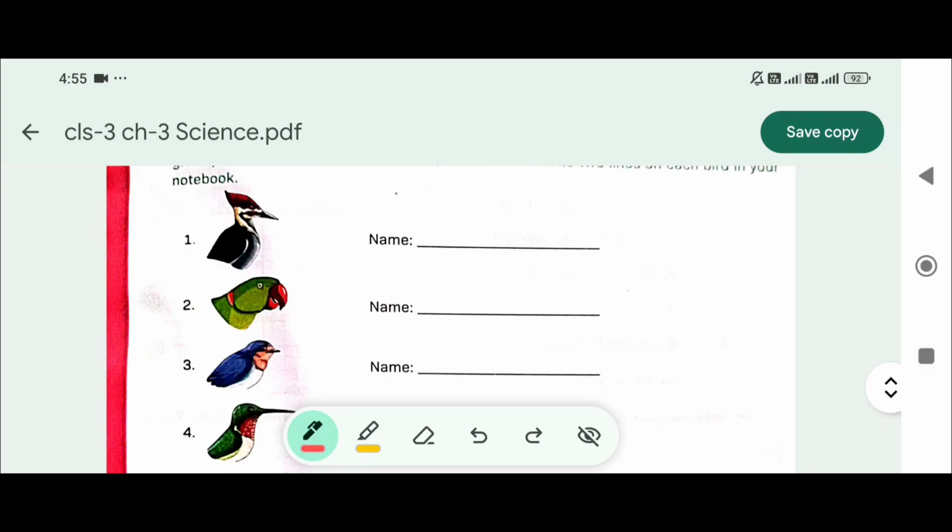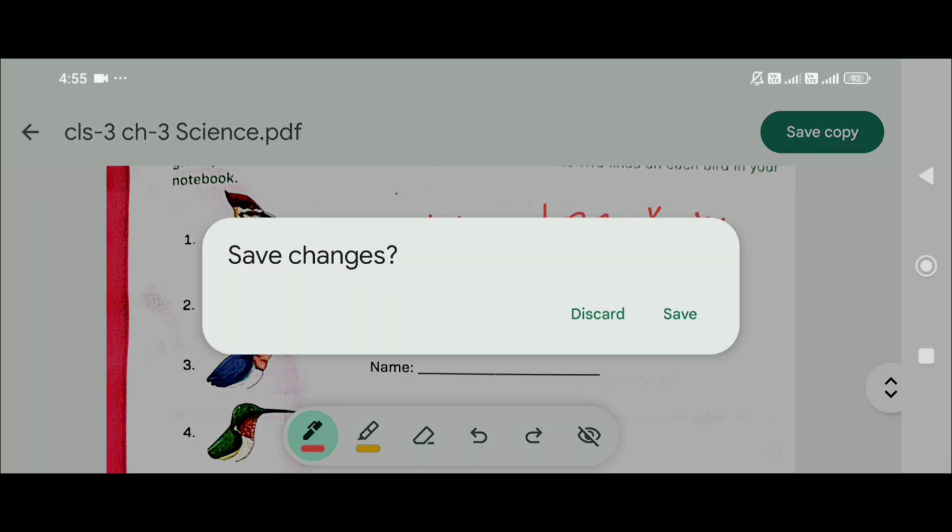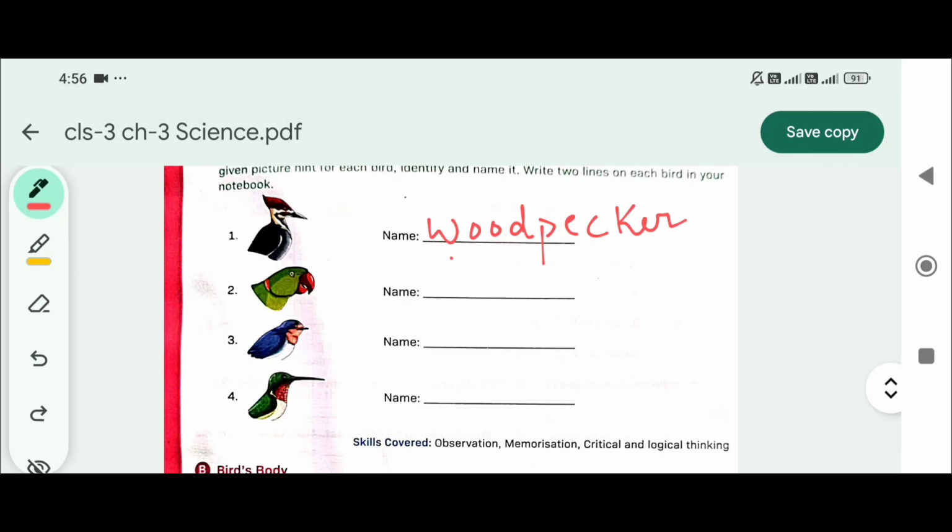First one is woodpecker. Woodpecker. Second, parrot. Third, swallow. Fourth, hummingbird.